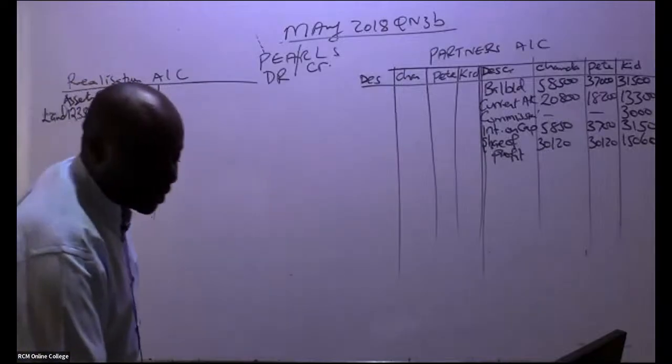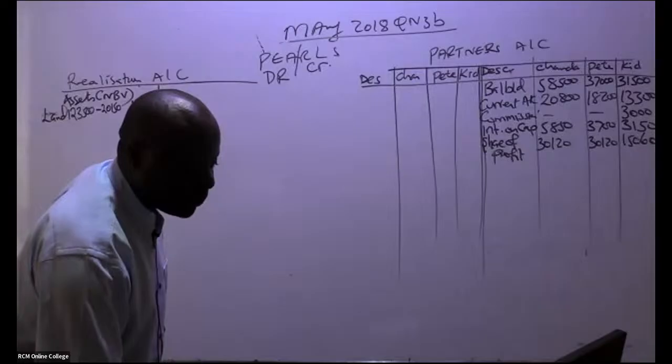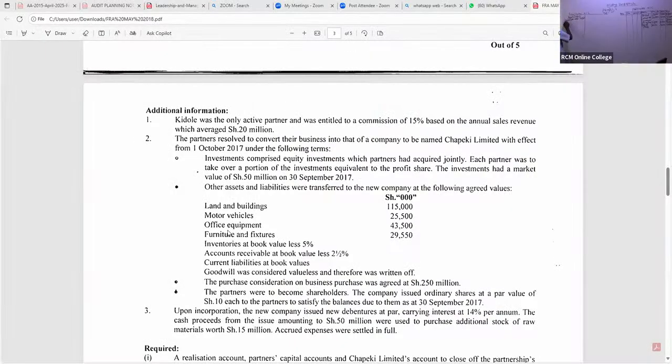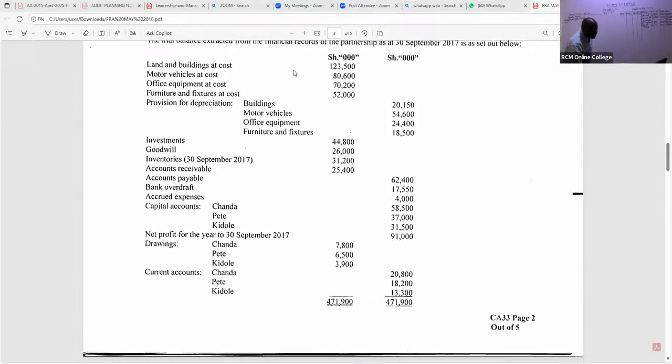The next one that was taken to the new company, my good students, is motor vehicles. So we have motor vehicles, go back to the net book value. The cost that we have for motor vehicles is 80,600. Are you able to see the depreciation of motor vehicles? Motor vehicle depreciation is here.